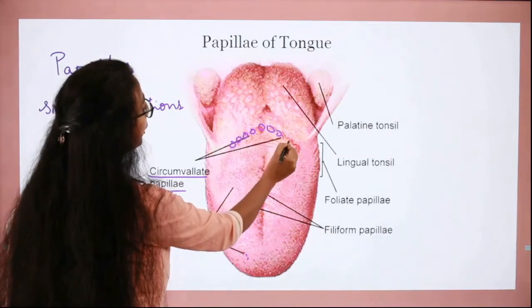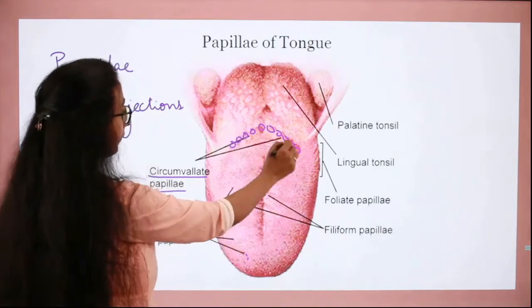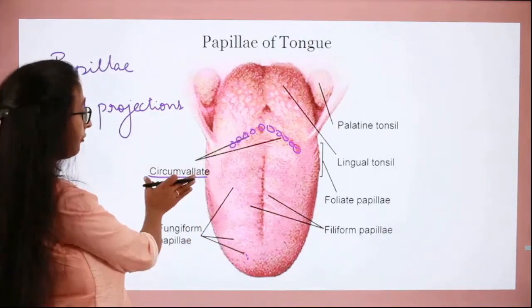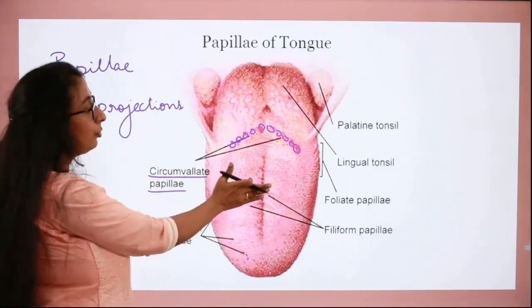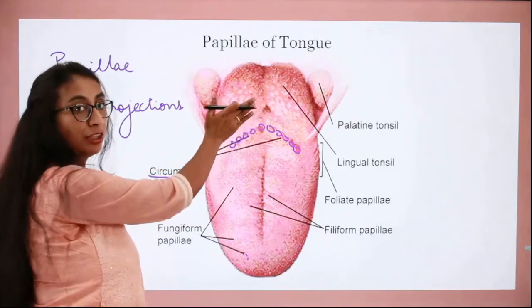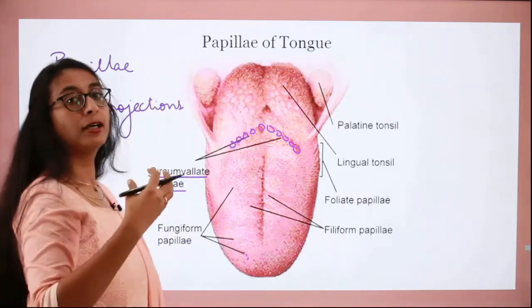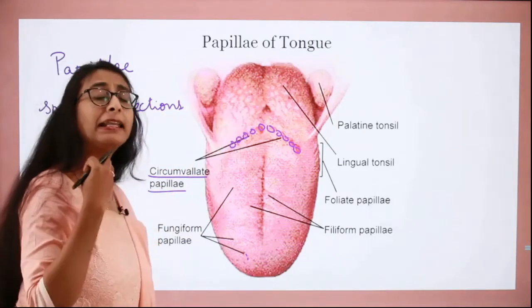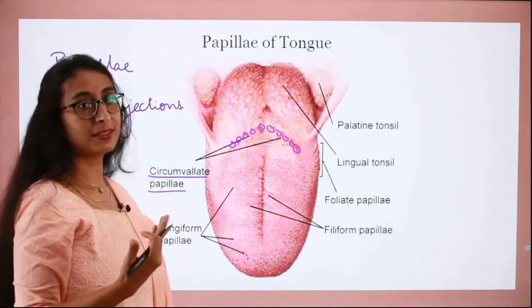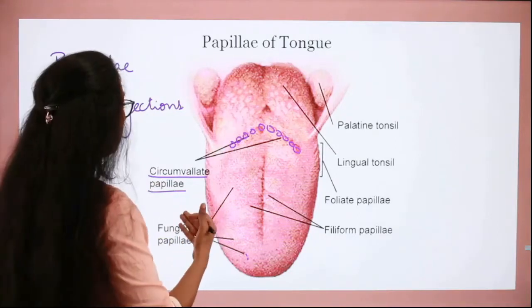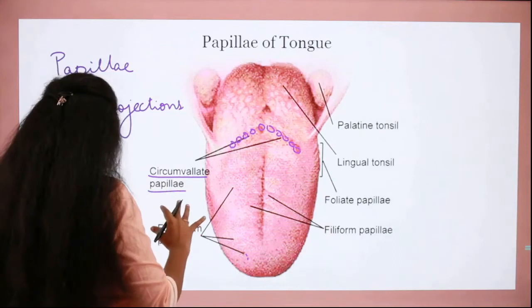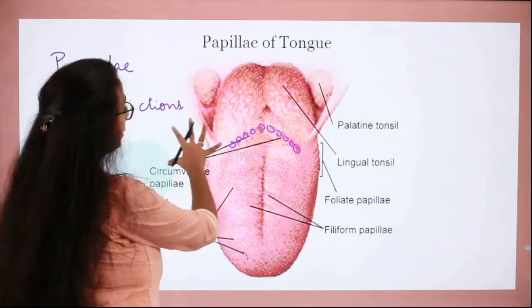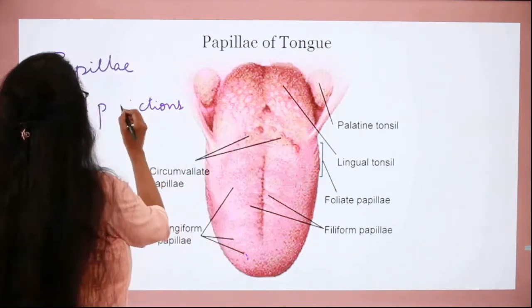So they are located in the shape of a V. They are found towards the posterior side of the tongue and there are around 8 to 12 of them and they contain a large number of taste buds. Okay, these are the 4 different papillae. So did you understand the different papillae?